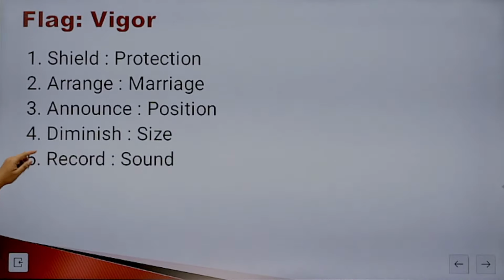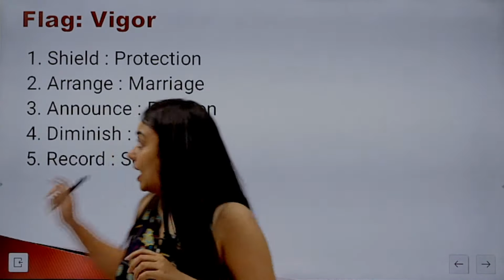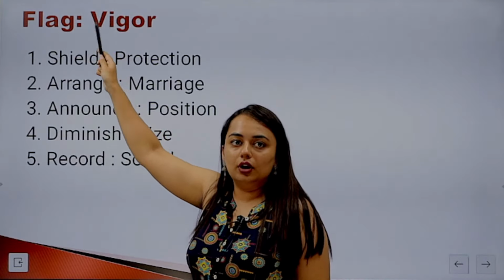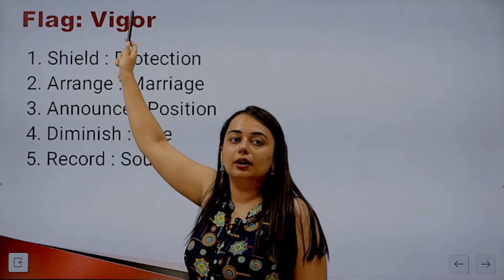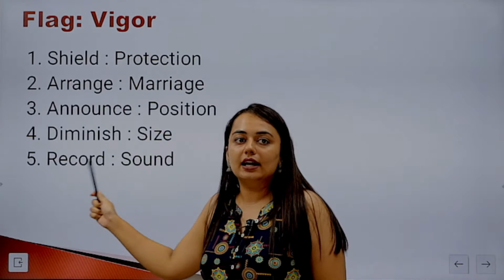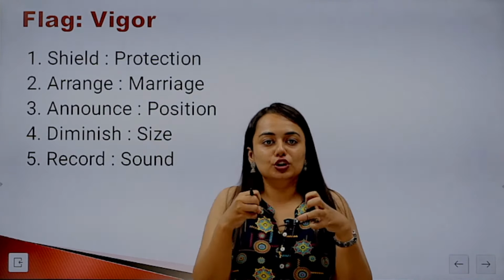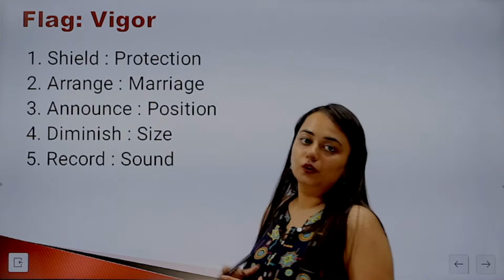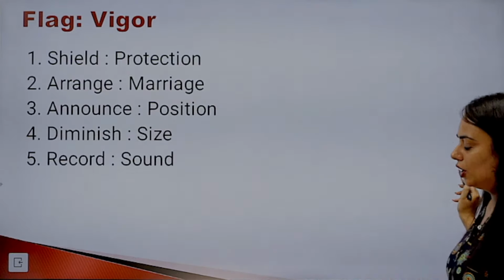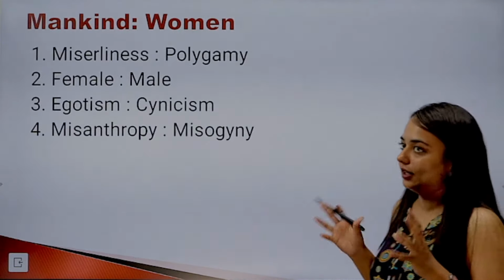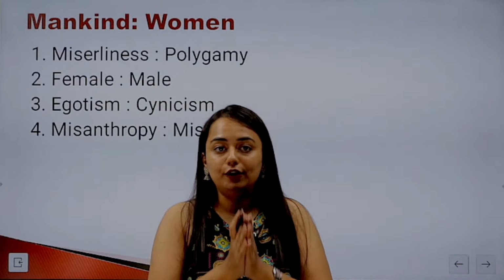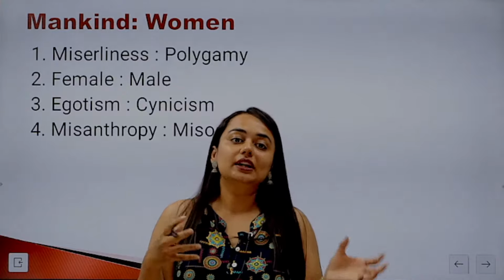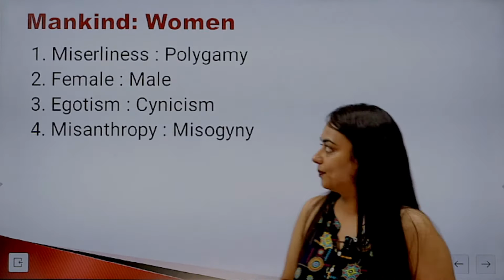So as was the relationship between flag and vigor, where A was lacking in B, similarly here A lacks in B. When something diminishes, it decreases in size, right? So the fourth will be the right answer. You'll have to apply this reasoning, you'll have to convince yourself, you'll have to find the right reasoning to select that particular pair which is in a similar relationship to the given pair.